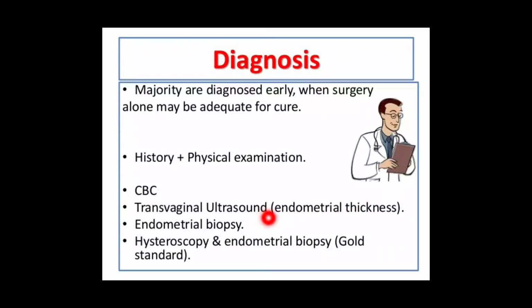Then if the growth is present or endometrial thickness is increased, then we do the endometrial biopsy, assisted with hysteroscopy. Hysteroscopy and endometrial biopsy combined are the gold standard. With the help of the hysteroscope, we visualize the endometrial cavity and then take an endometrial biopsy, and send it for histopathological examination. By that the diagnosis will be confirmed.